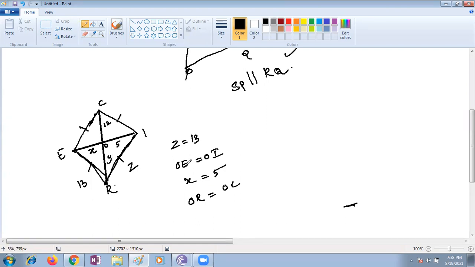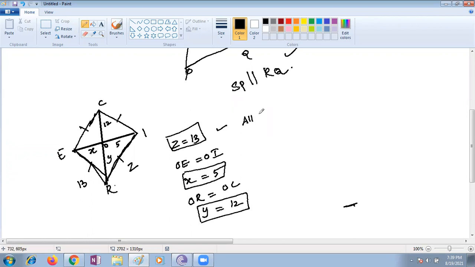X is 5 only, ma'am. X is given as 5, and Y is how much, Nana? OC is nothing but equal to 12 centimeters. Yes, ma'am. This is the X, this is the Y, this is the Z value. How do you get that all sides are equal? That's why, based on all sides.